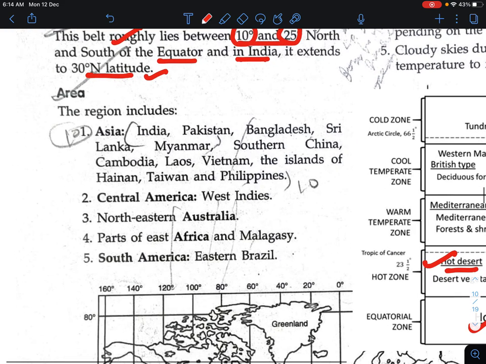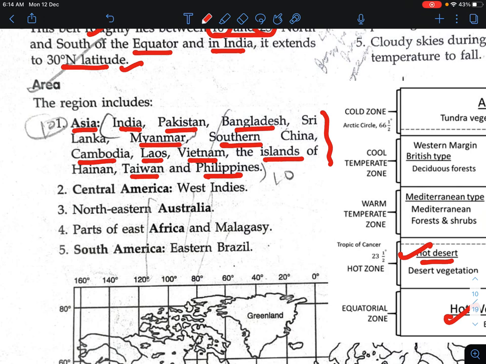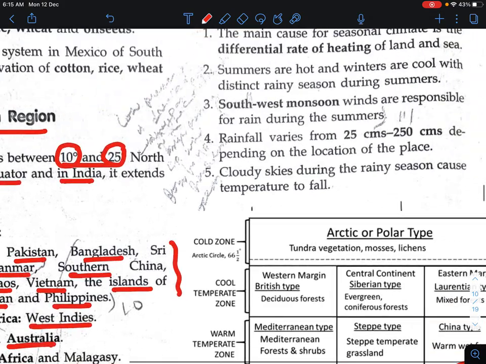Now what are the areas? The first area is Asia. In Asia, that is India, Pakistan, Bangladesh, Sri Lanka, Myanmar, southern China, Cambodia, Laos, Vietnam, and the island of Hainan, and Taiwan and the Philippines. These are the areas that come under Asia. After that, in Central America, we can study the Caribbean island, that is the West Indies, and in the northeast, northeast Australia, and part of Africa and Malagasy, and in South America, eastern Brazil. Okay, let's see in the map.